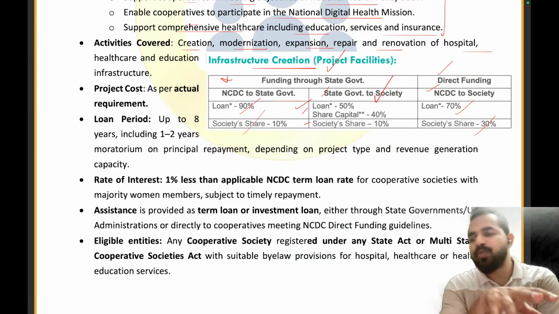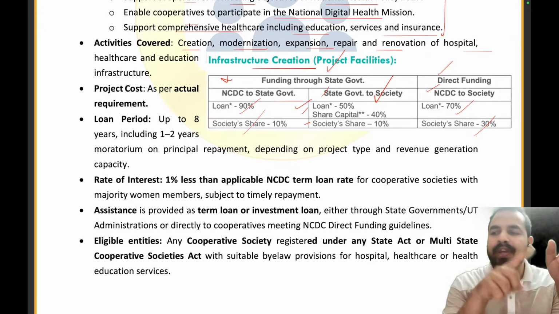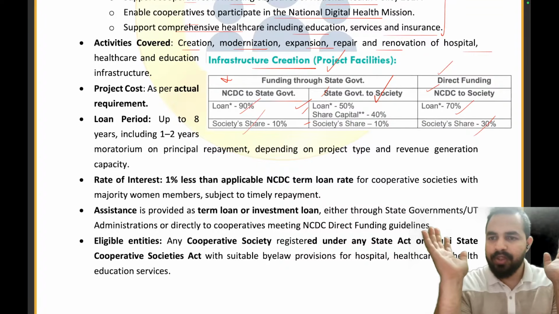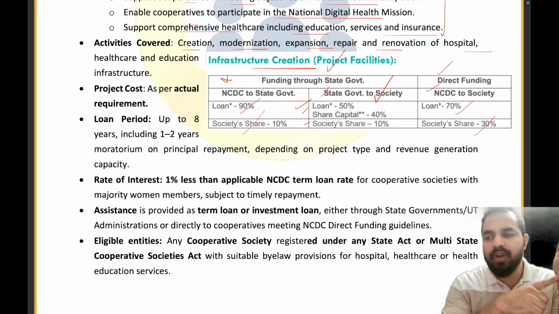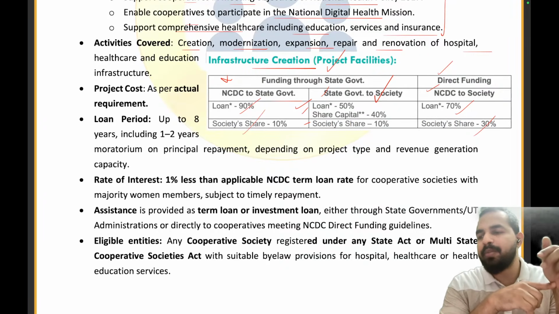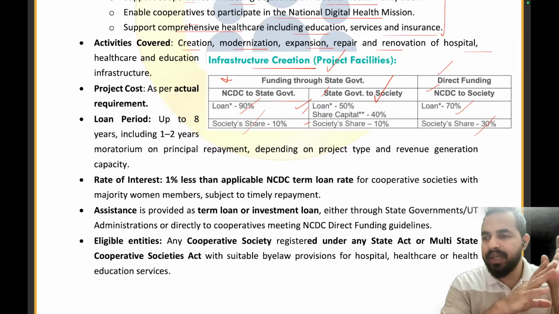So there are two channels. One is through the state government, one is through the direct funding. In the direct funding, NCDC will directly give money to the society. And in the state government wala channel, there are two ways. One is NCDC will give money to the state government, and the other part is the state government will be giving money to the society. Clear everyone? Are you guys getting it?